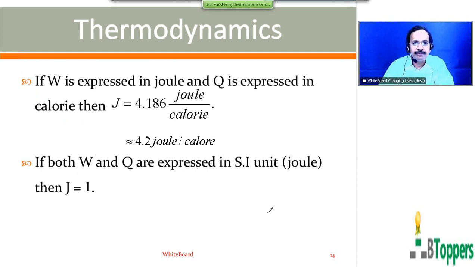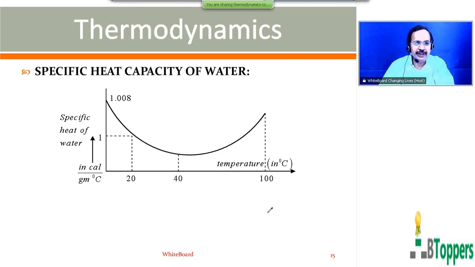Next, I would like to specifically discuss the specific heat of water, which I discussed in the previous class, but I would like to show you the notes for the same discussion. Specific heat capacity of water. If you draw a graph showing the variation of specific heat capacity of water with temperature, you get a graph as shown in the figure. That means along the y-axis, specific heat of water expressed in calorie per gram per degree centigrade, along the x-axis temperature in degree centigrade.